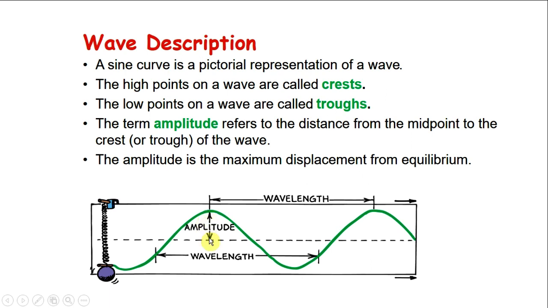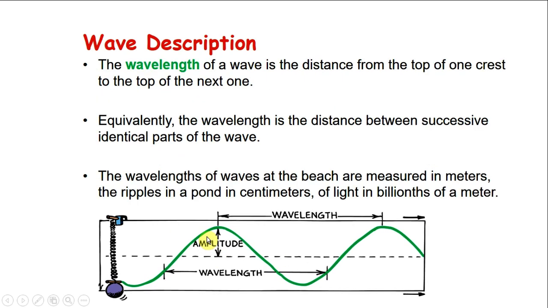Amplitude. Amplitude is the height of the wave from the midpoint. If you look at the shape of this curve, amplitude is really just the height of the wave as measured from the middle line. Wavelength. Wavelength is the distance from one crest to the next, or from one trough to the next. So wavelength is a distance which is measured in meters. Sometimes we will measure it in centimeters or even millimeters or smaller. It depends on how big the wave is.